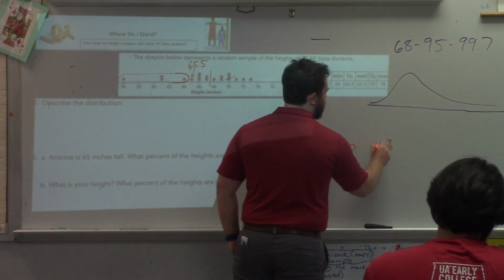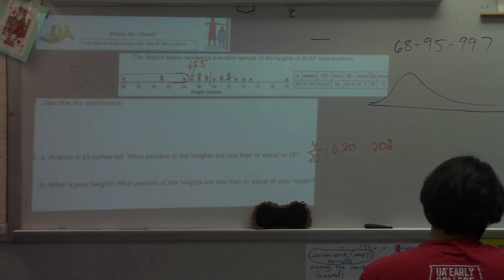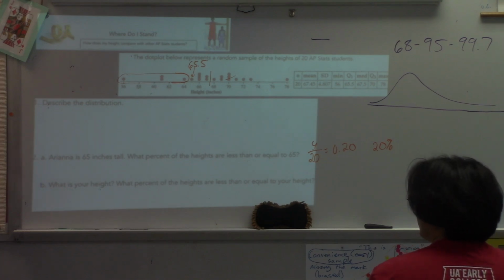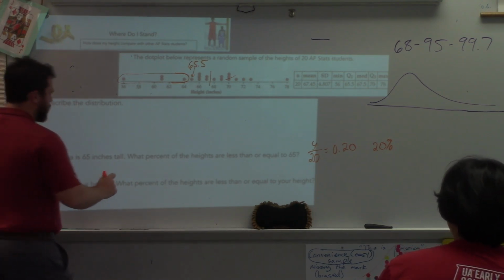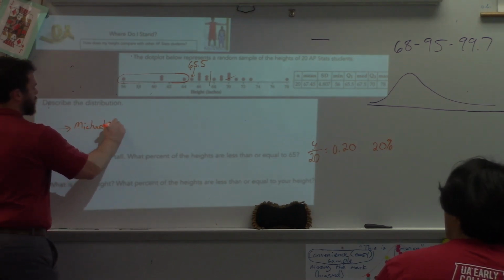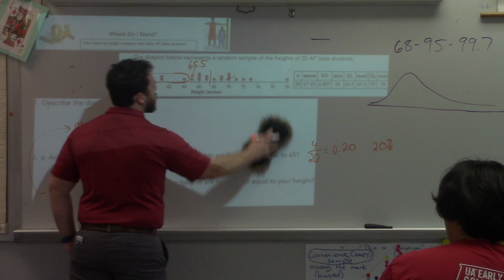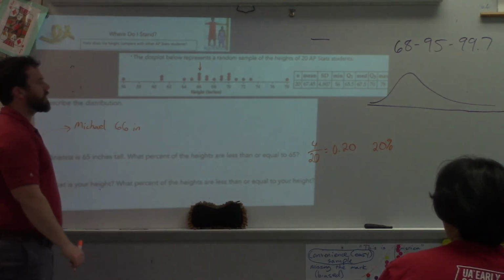Now, what is your height? What percent of the heights are less than or equal to your height? So someone give me a height. You're 5'6". Okay, so 66 inches. If we're going with Michael, who is 66 inches tall, what percent of these students are at or below his height?